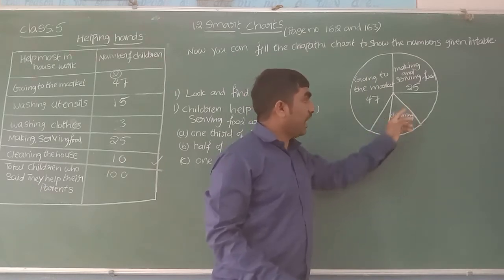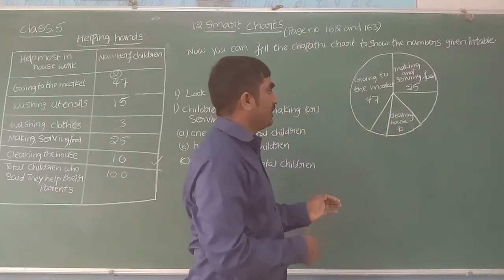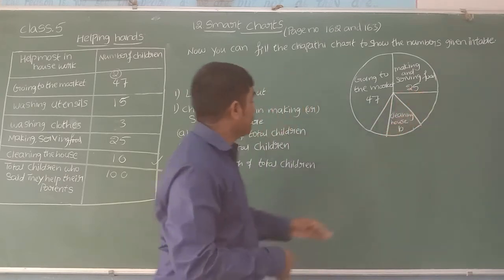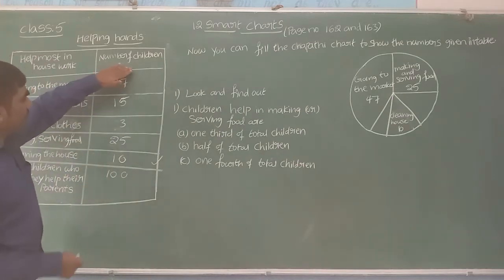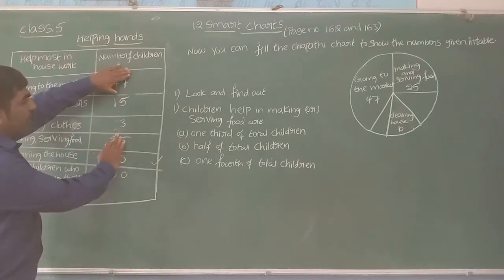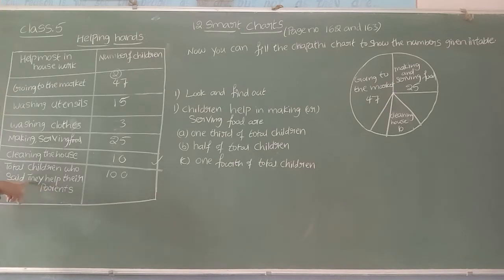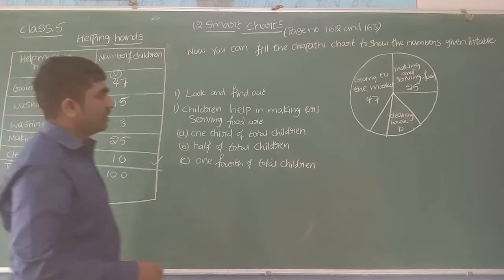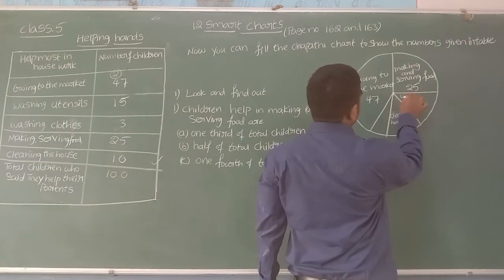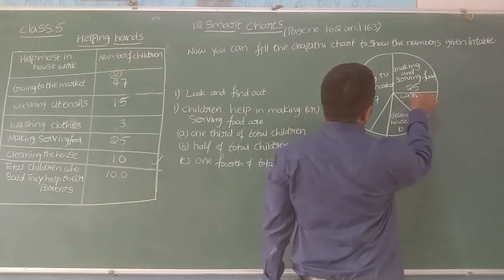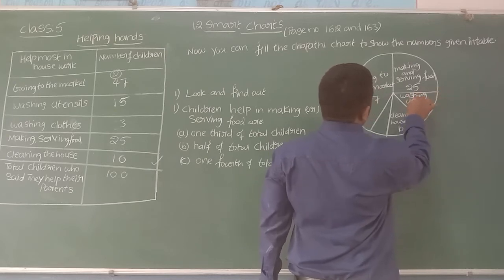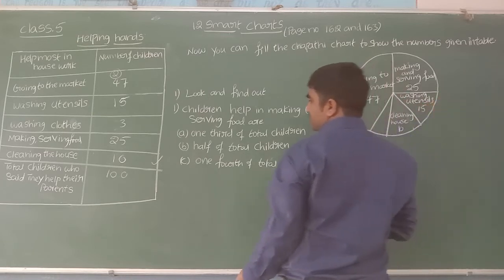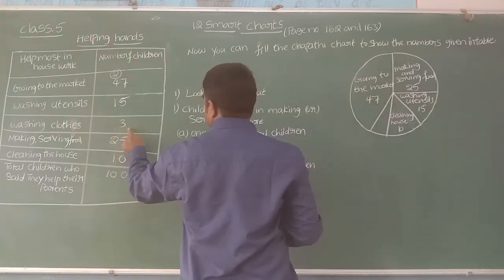From these 2 parts, again try to identify the greater part, beta. Sir, this is the greater part compared to this part. So in that greater part, what is the greater number other than 47, 25 and 10? 15. Don't tell me 100, 100 is the total, beta. So 15 is the greater part, which is washing utensils. Yes, this we can allot for washing utensils. How many are there? 15. So the last part which is left, beta, washing clothes, has the small number.